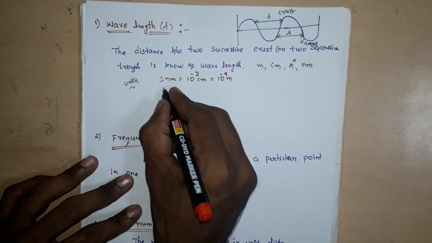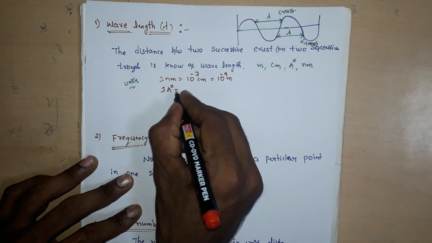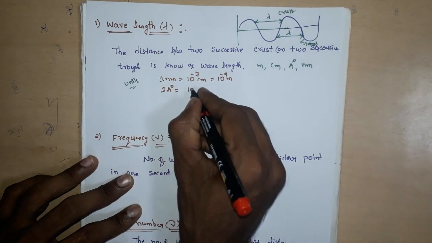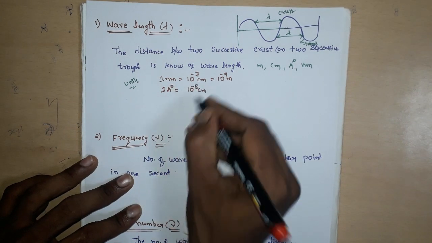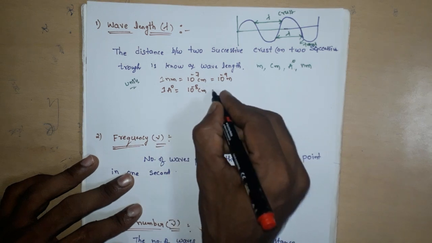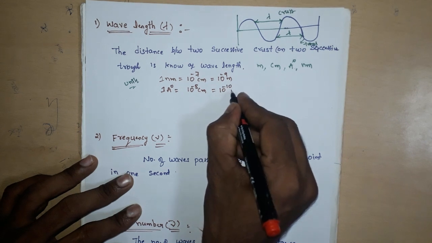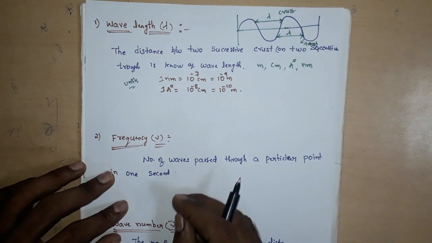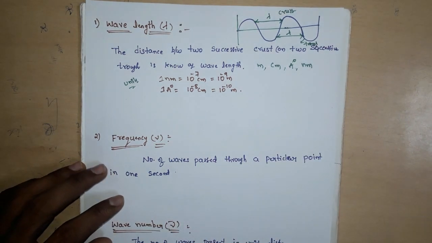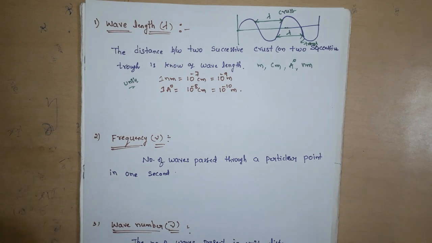Next, 1 angstrom equals 10 to the power of minus 8 centimeters and 10 to the power of minus 10 meters. Okay, this is the wavelength.